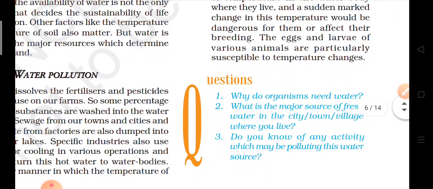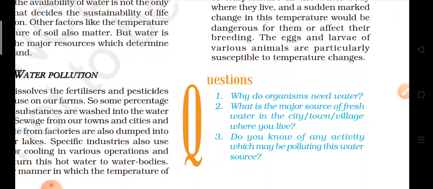So these are the questions. Why do organisms need water? Organisms need water to maintain or continue their metabolism. What is the major source of fresh water in the city, town or village? It is the water supply or the underground water.